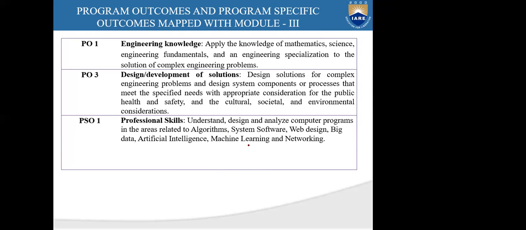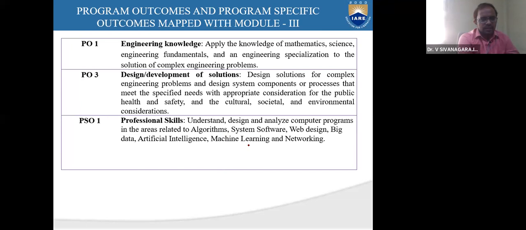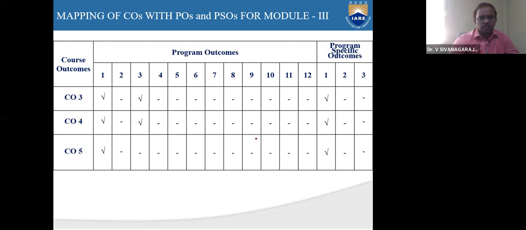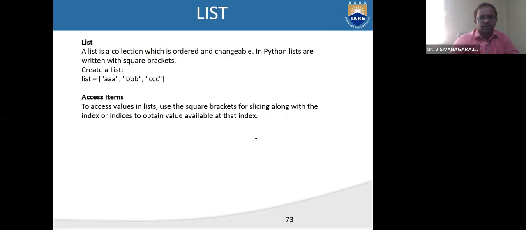So what are container data types? And what are the different concepts involved in these container data types that will help you to address the challenges of artificial intelligence and machine learning, right? So this is how we map.